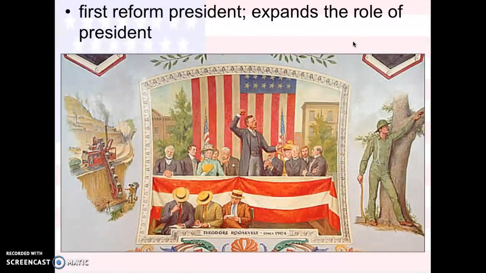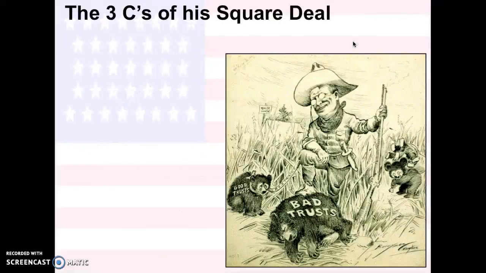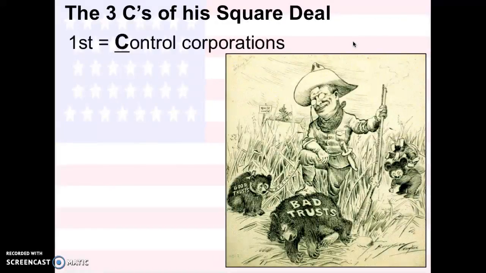Teddy Roosevelt is the first reform president. He expands the role of the presidency. So, he takes on more power than previous presidents to change things in America. He had the Square Deal. We have the 3 C's of the Square Deal.